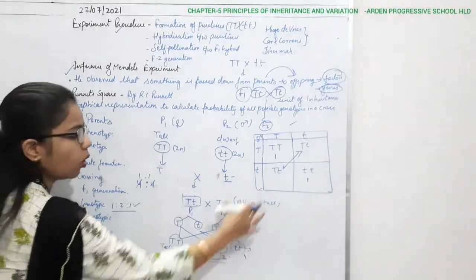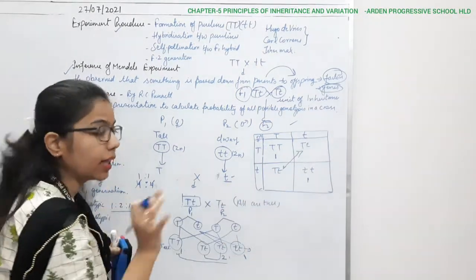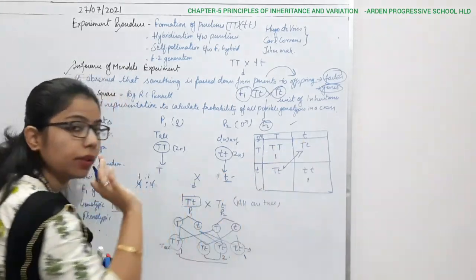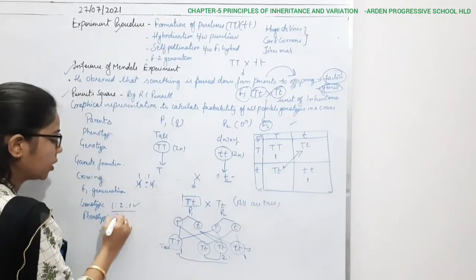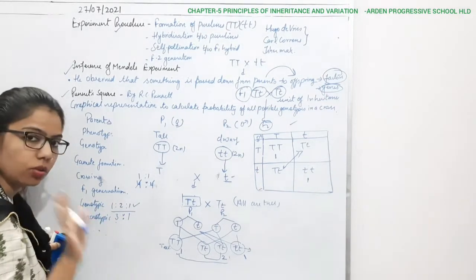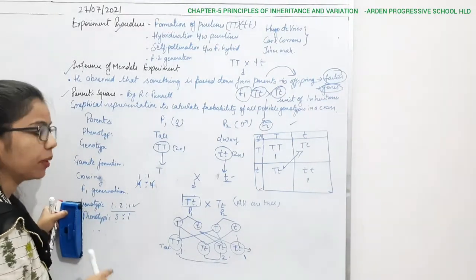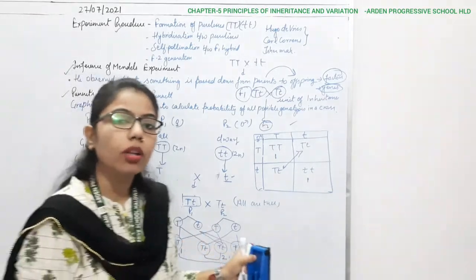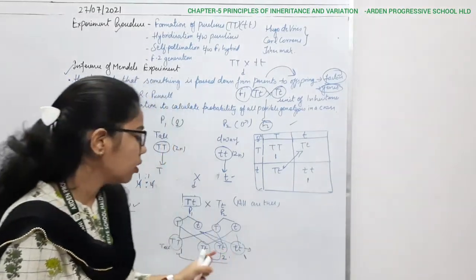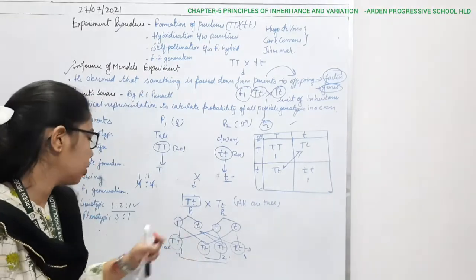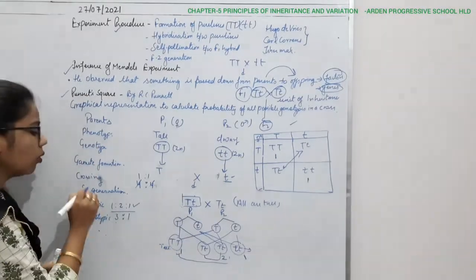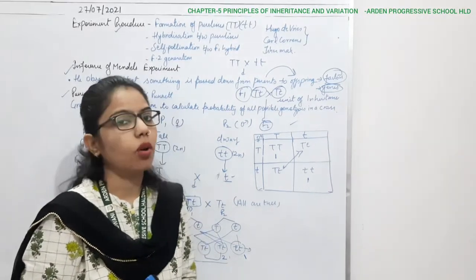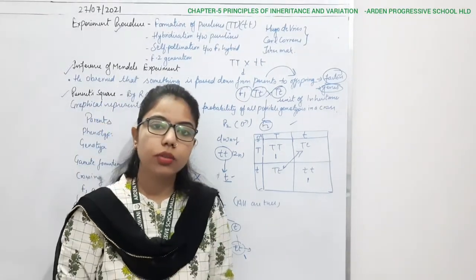So if I see all the cross combinations, how many tall plants can I see? This one is also tall, this one is also tall, and this one. It means that out of 4, I am watching that 3 are tall and 1 is dwarf. If I talk about the genotype, yes, 2 of them are tall, but what type of tall are they? They are heterozygous tall. Okay, they are not pure tall. So this is the thing which we have to understand, and how we can find out the probability of the cross combination. Okay, so that's all for today. Thank you.